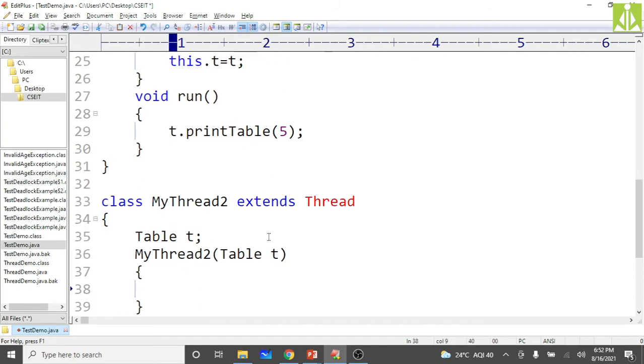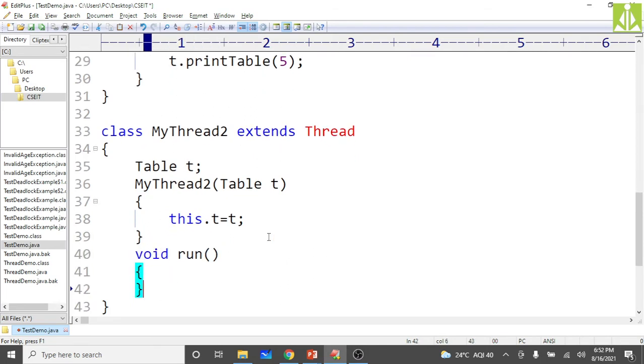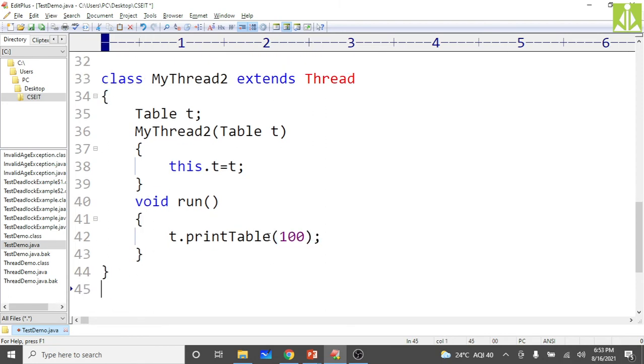Here the same thing, this.t equals t. Come down and void run method, and inside run invoke the printTable method using the t class object, t.printTable of, let us say, 100. So now this is over.